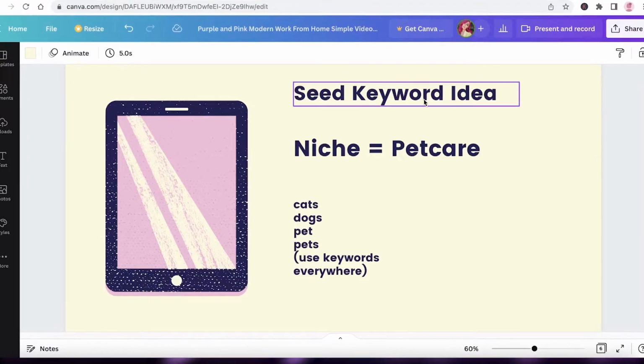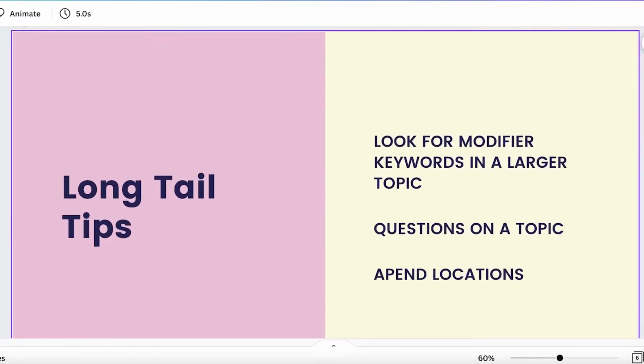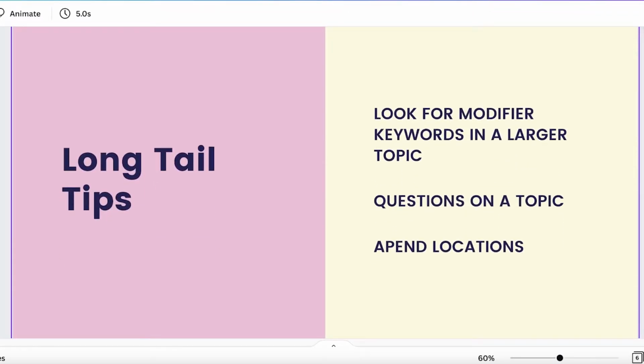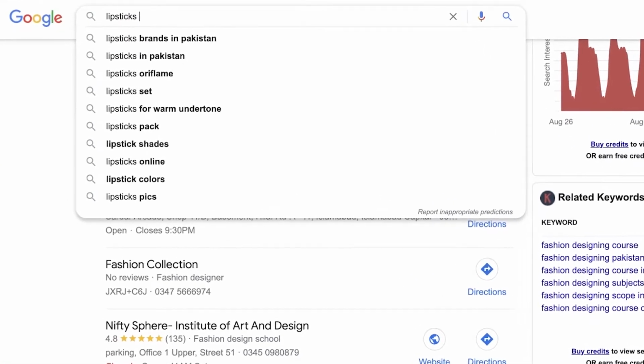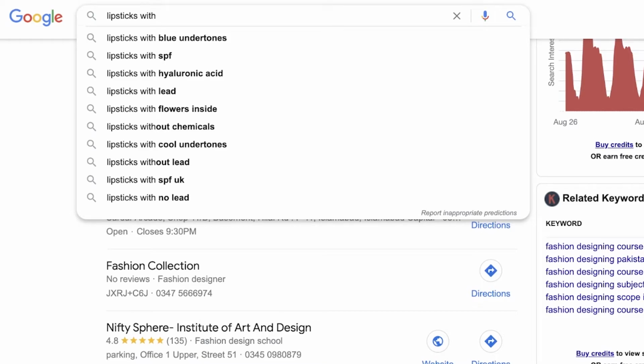Now, another great trick to find keywords is to look for modifier keywords in a larger topic. So a modifier word is something like "with". Let's say I search for lipsticks. And now once I search for lipsticks, if I put the word "with", so "lipsticks with" is actually a different keyword, and this will show me all of these different types of keywords that I might not have thought of before or even searched for before, but these are also keywords that have high search volumes.